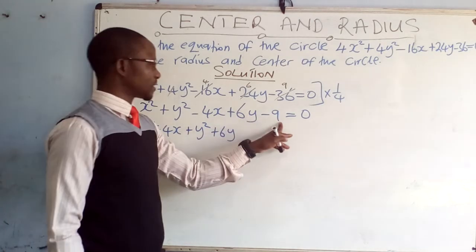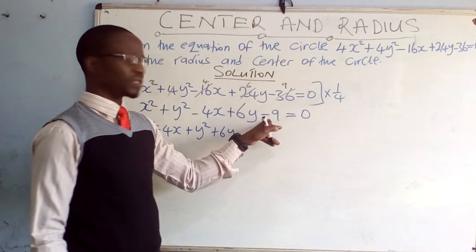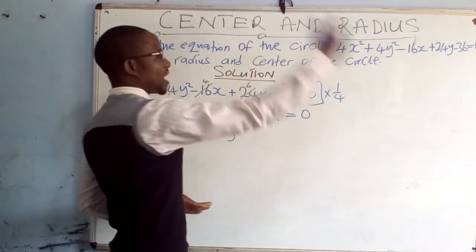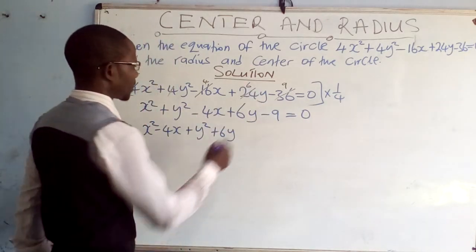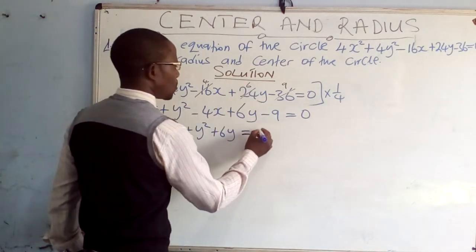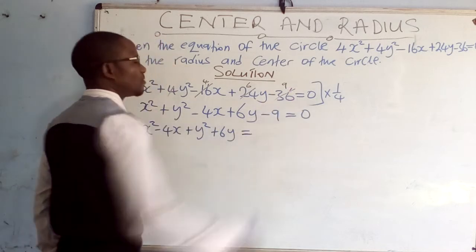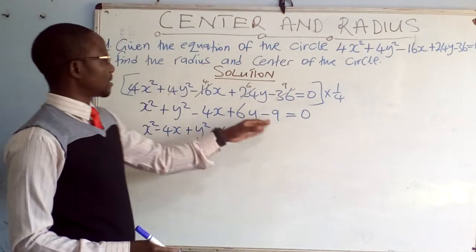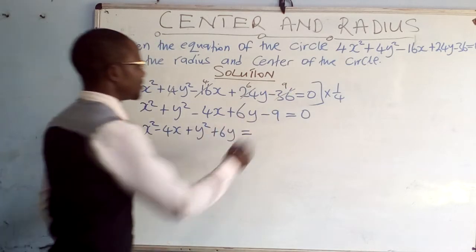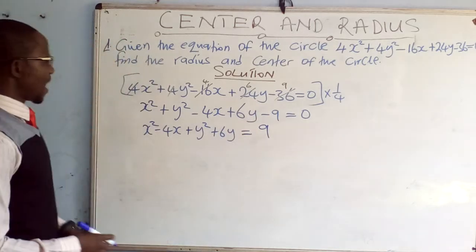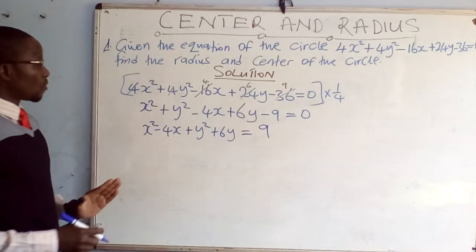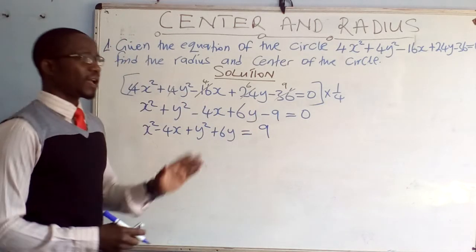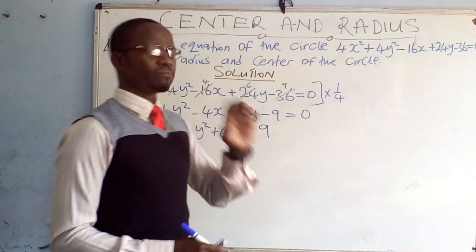This is a constant. This 0 and this 9, they are related, so we can move the 9 to the other side. So we say this is now equal to 0 plus 9. The 9 will go there as a positive number, so it will be 0 plus 9, which will just be a 9.